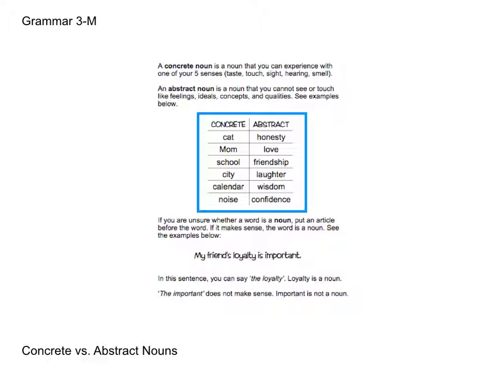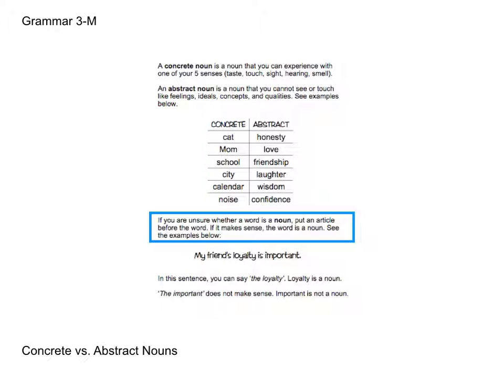An abstract noun could be honesty, which is kind of a quality. It's a concept. Love, which is a feeling and also a concept. Friendship, it's a quality of a relationship. Laughter, which is just something that you experience. You also have wisdom, which is a quality and a concept. And of course, confidence, which can be a quality of somebody.